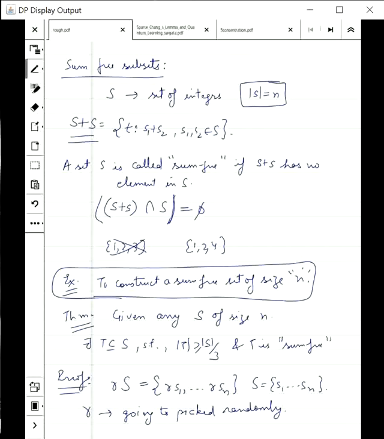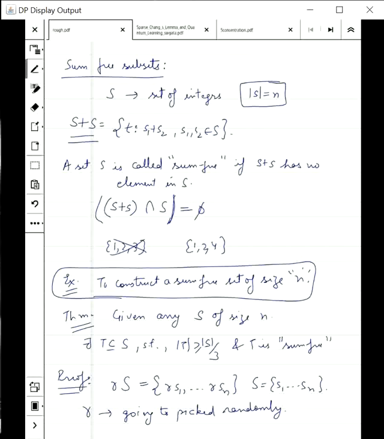P is greater than 3 times the maximum element in S. So we pick a very large P and then R is picked uniformly in 1 to P. Then we consider the set RS mod P. The idea is that in this set we will find a large enough sum free set.